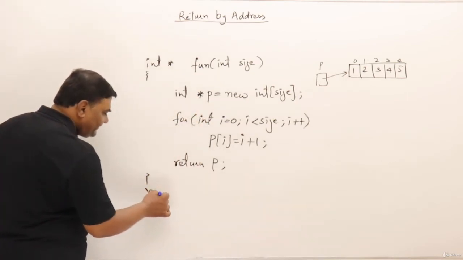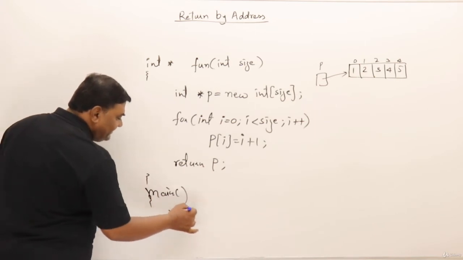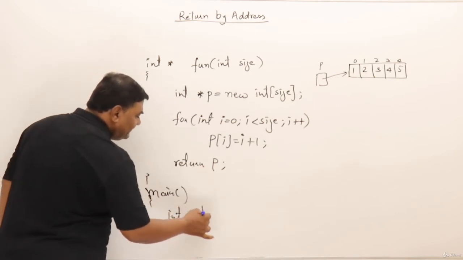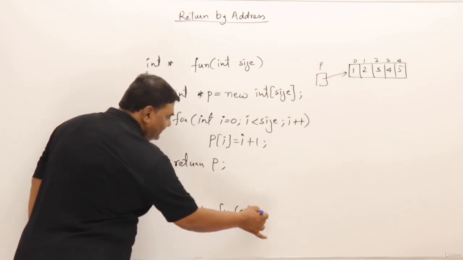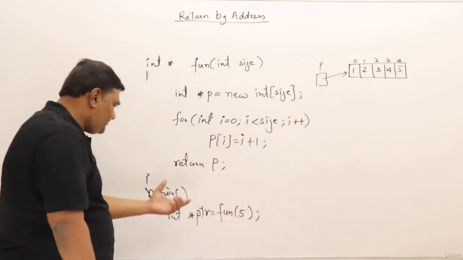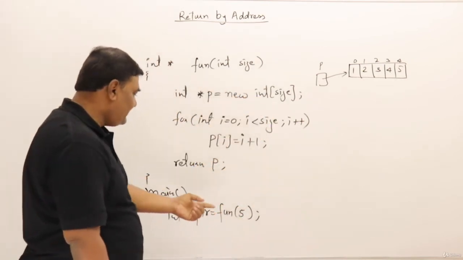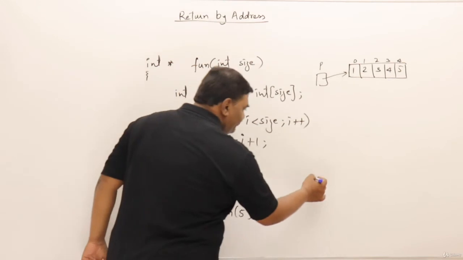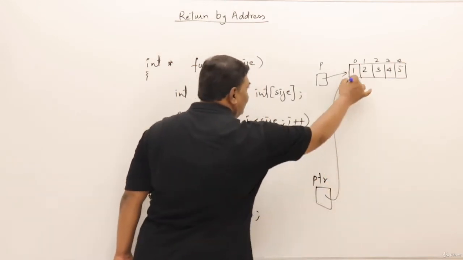So if I call this from the main function, then I will take a pointer here, ptr, and I will call the function fun with the size 5. What happens is this function will create an array of size 5, initialize some elements there, and return the pointer. So main has a pointer ptr, and it will be pointing to this one.